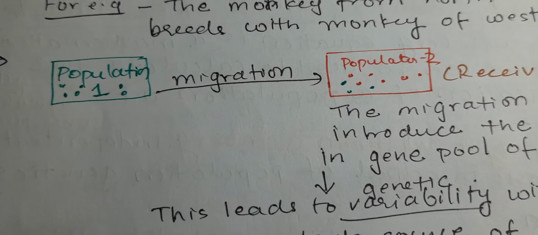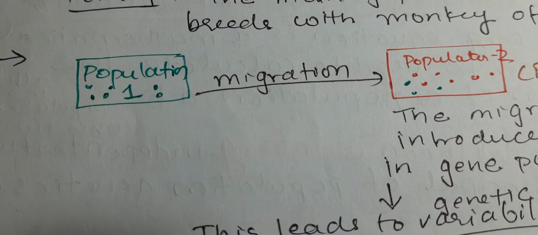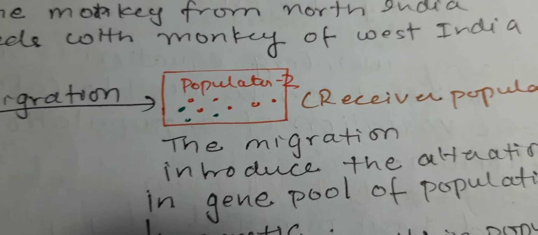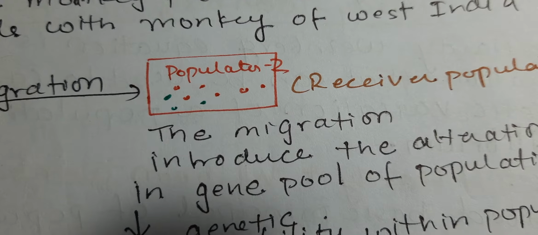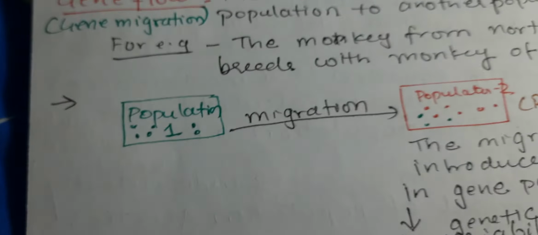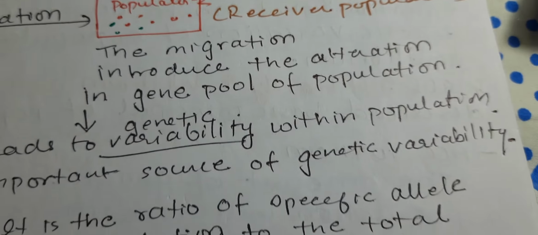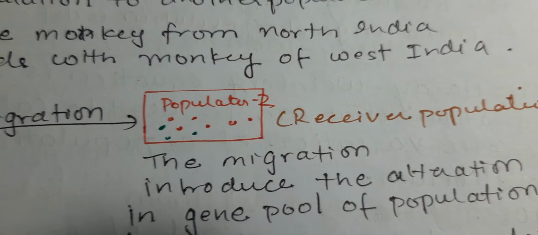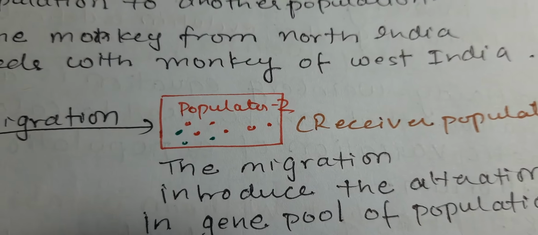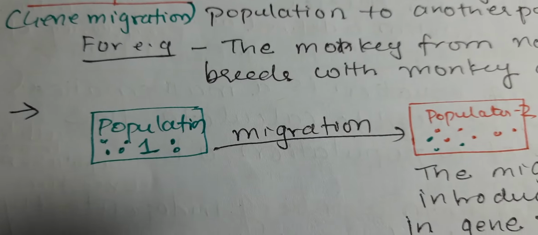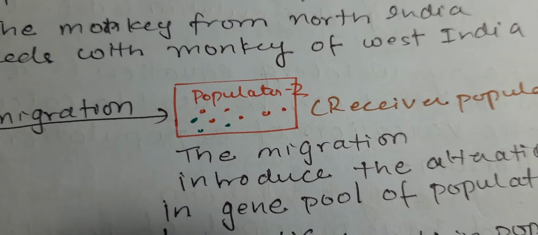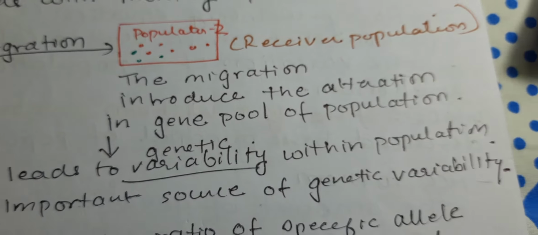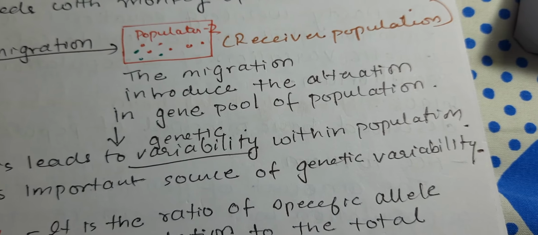So if you consider this is population 1 of any animal, say monkey, they migrate to a new area. There already exists some population 2. Now this population is receiving population number 1. The migration introduces alteration in the gene pool. The gene pool was there as a combination of both 1 and 2, but when 1 comes near to 2, then there is hybridization, of course crossbreeding, so there will be genetic variability.